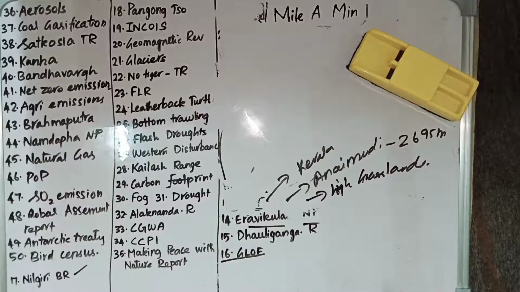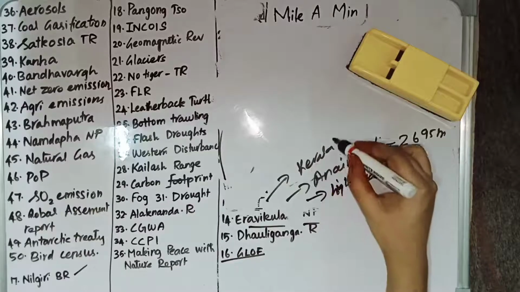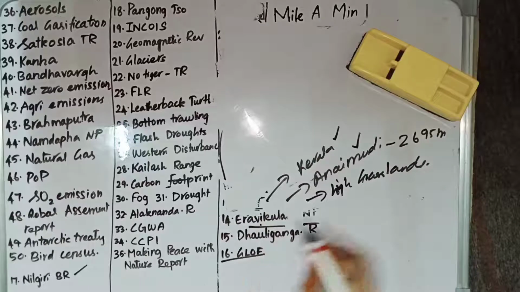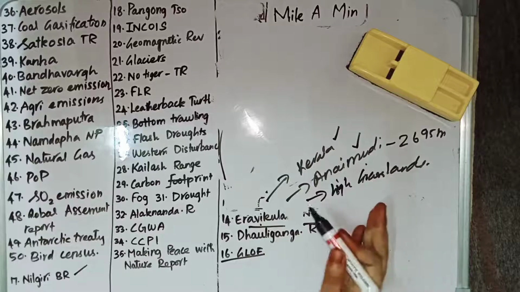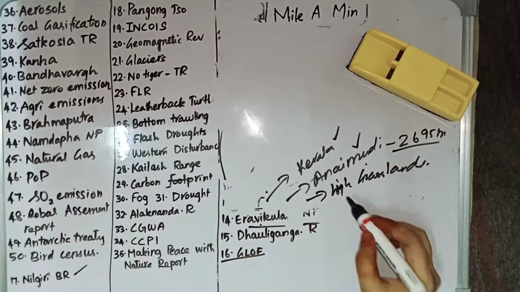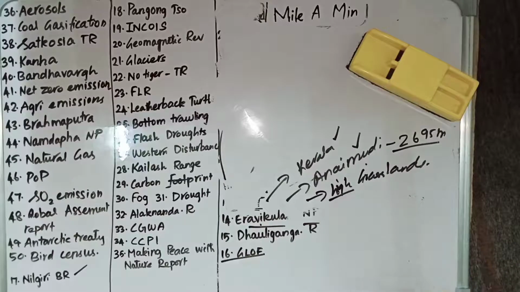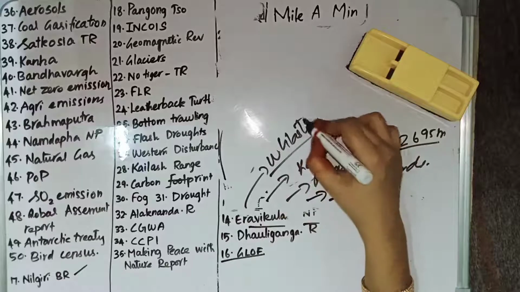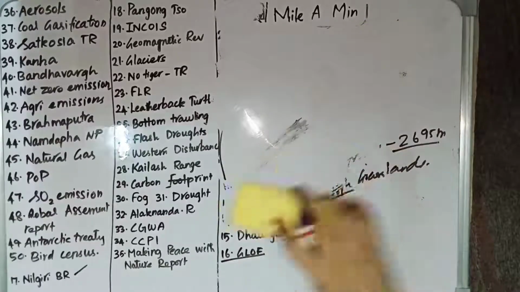So what is in the news? Eravikulam National Park is in Kerala's Idukki district. Anamudi is in Eravikulam National Park. Anamudi is South India's highest peak, at a height of 2695 meters, and this national park has high altitude grasslands. And these are the related points. Eravikulam National Park is located along the Western Ghats. So these are the points relating to Eravikulam National Park.